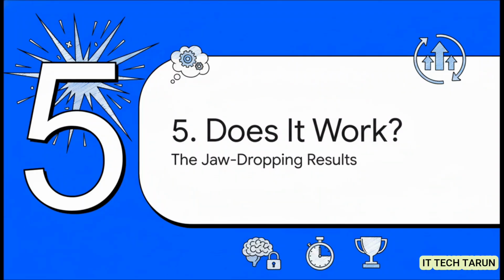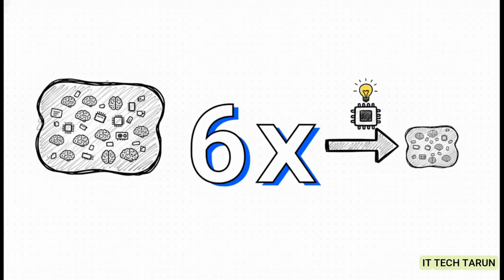Okay, so the theory sounds amazing. It's clever, it's efficient, but does it actually work in the real world? Well, let's take a look at the results because they are honestly pretty jaw-dropping. First up, size. TurboQuant shrinks that AI cheat sheet, the key value cache, by 6 times. A 6x reduction. But here's the really incredible part. It does this with zero compromise in the model's accuracy. The AI's memory footprint gets 6 times smaller, but it stays just as smart.